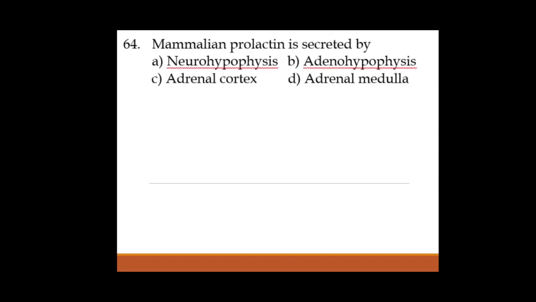Okay, next one, mammalian prolactin is secreted by, as we know, prolactin, PRL hormone, is secreted by neurohypophysis of pituitary gland. As we know, pituitary gland is a small pea-shaped gland which is present in a bony cavity of the head, called the sella turcica. And this pituitary gland is divided into anterior adenohypophysis and posterior neurohypophysis.